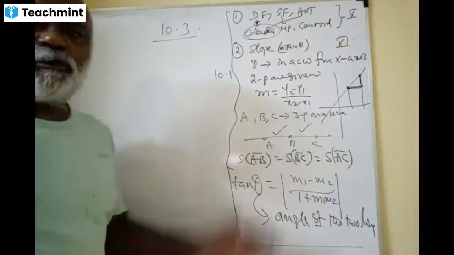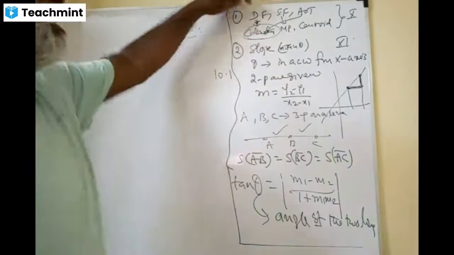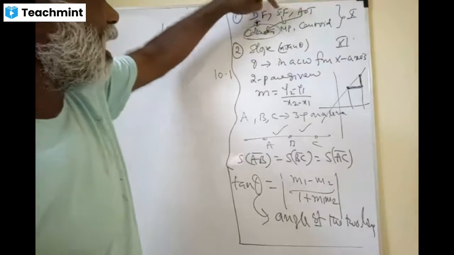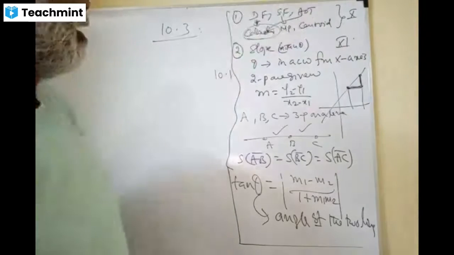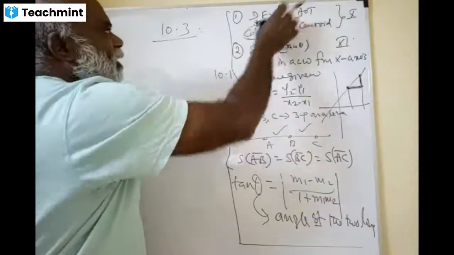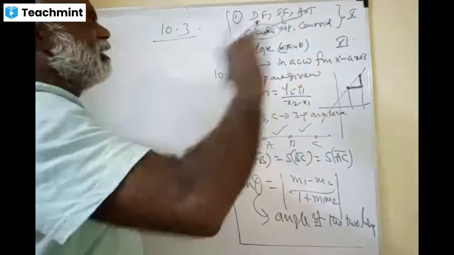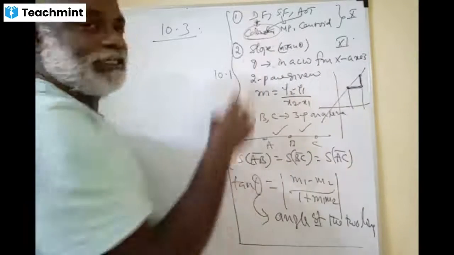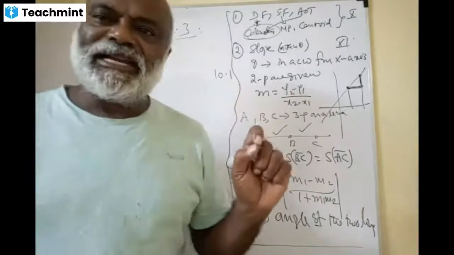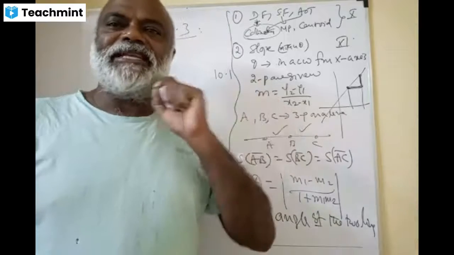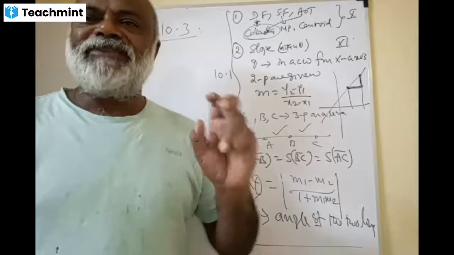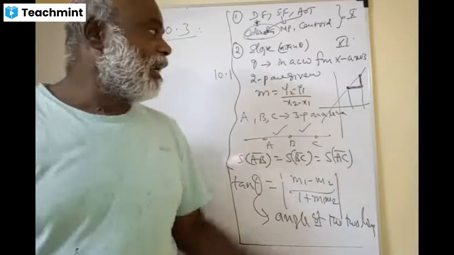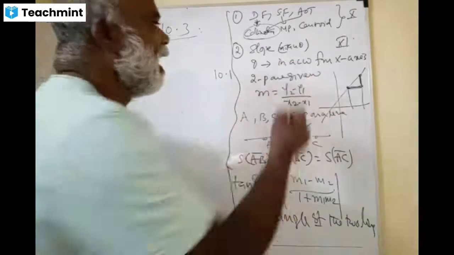How beautiful it is. How many concepts are there? These are not very old things: distance formula, section formula, area of a triangle, midpoint, centroid, and the collinearity concept using the area of a triangle. That's 10th standard stuff. Next, coming to 11th standard, the slope formula. Slope is the new concept we are introducing. Tan of the inclination is called slope, the angle measured from the x-axis in an anti-clockwise direction.